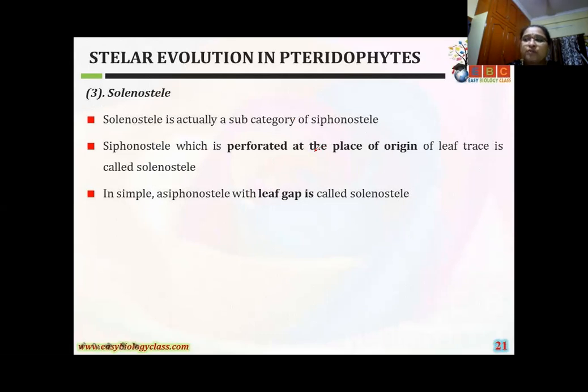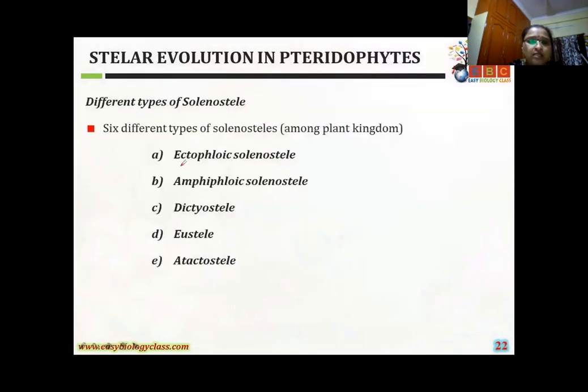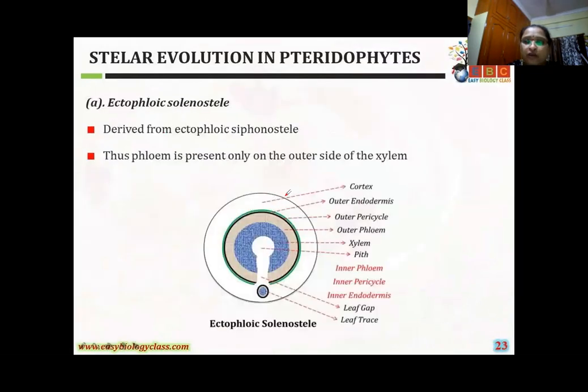Here the leaf gaps are at a distance and they do not overlap at a node. This type of siphonostele is perforated by a single leaf gap only. This solenostele may be called ectophloic or amphiphloic solenostele. See girls, this is the difference in the solenostele, ectophloic siphonostele and amphiphloic siphonostele. And the third one is the dictyostele.